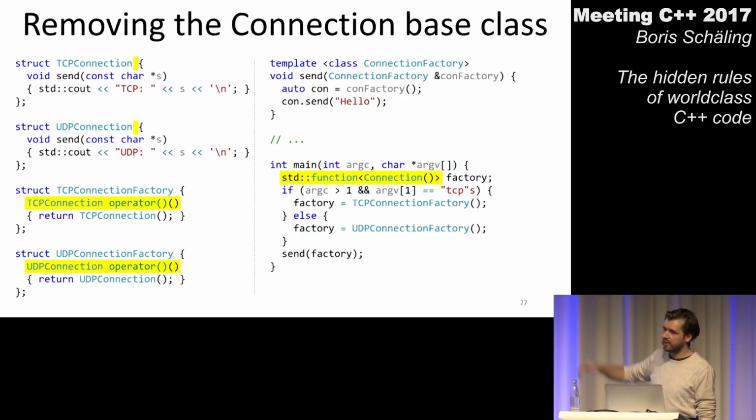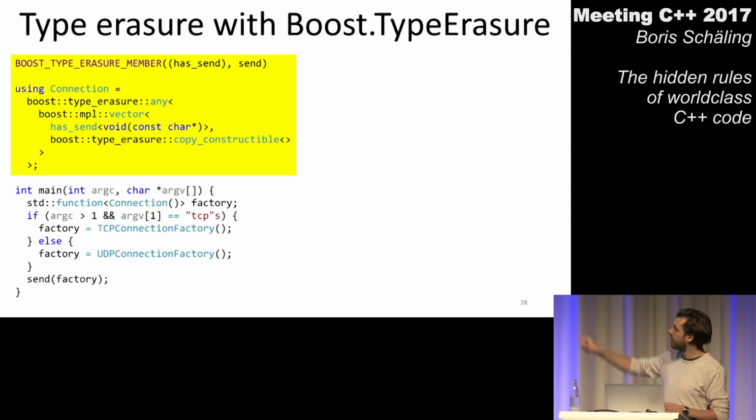I have a TCP connection and I have a UDP connection. But these are separate classes, so I somehow have to tell the compiler, well, these two things are connections, and I want to be able to store something in my variable down here in main, and if that something can be invoked and returns a connection, and I know what connection means, then this should work.